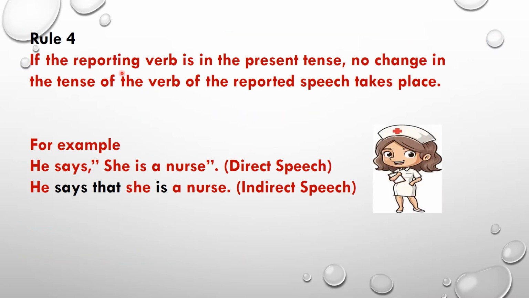Now rule number 4. If the reporting verb is in the present tense, no change in the tense of the reported speech takes place. For example, he says, "She is a nurse." This sentence is in direct speech, and the reporting verb, this says, is in present tense. So what will we do? We will change the sentence into indirect speech, but we will not change the tense of the sentence. So what have we done? He says, remove the inverted commas, and we have put that she is a nurse. So this sentence will be in the present tense only. We will not change the sentence into past tense. Is it clear?